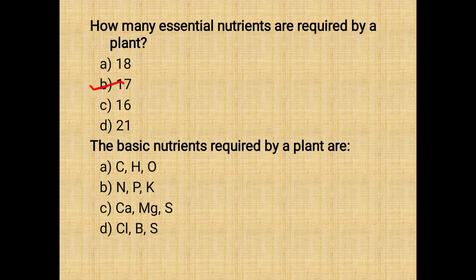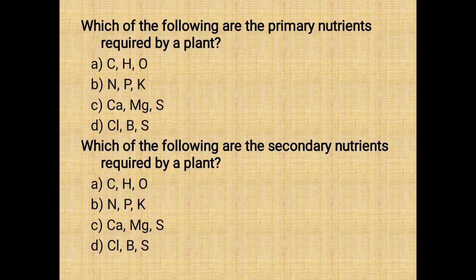Next question is, the basic nutrients required by a plant are. So the basic nutrients are carbon, hydrogen and oxygen. These basic nutrients are mainly responsible for forming the basic structure of the plant. Next question is, which of the following are the primary nutrients required by a plant? So nitrogen, phosphorus and potassium, these are the primary nutrients which are required by the plant.